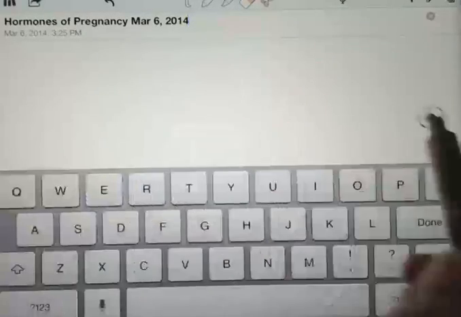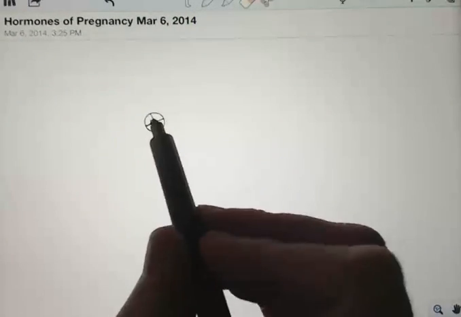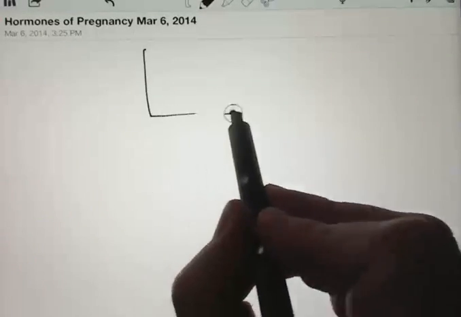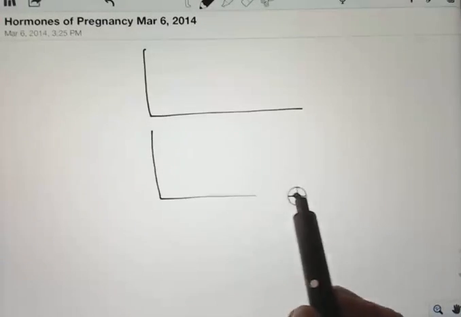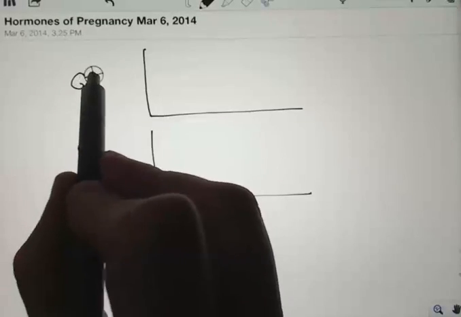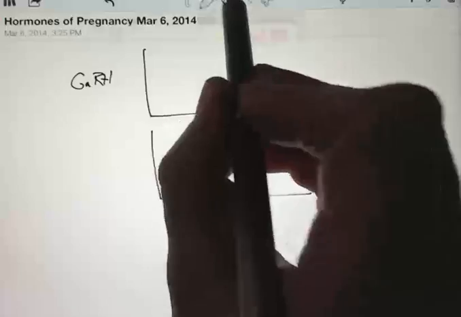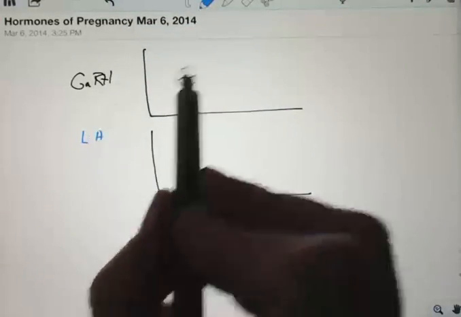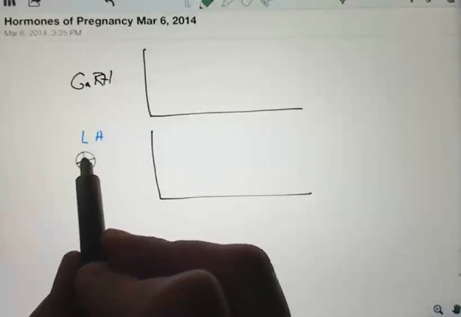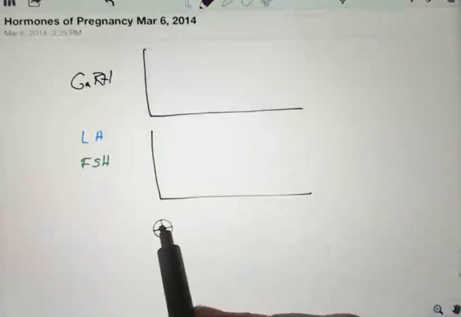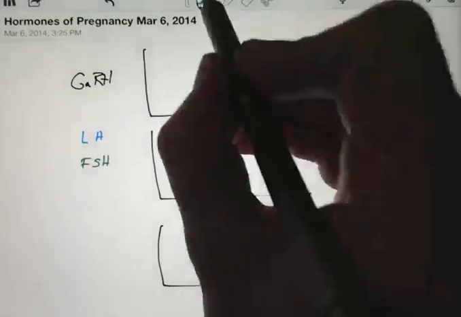Now I want to talk about what's happening with the hormones of pregnancy so that you can see how they're changing over time in relation to each other. This goes with those other diagrams. So we're going to look at them in three different panels. One is GnRH, hypothalamus. Second is LH and FSH, pituitary hormones. And the third panel, estrogen and progesterone, ovarian hormones.